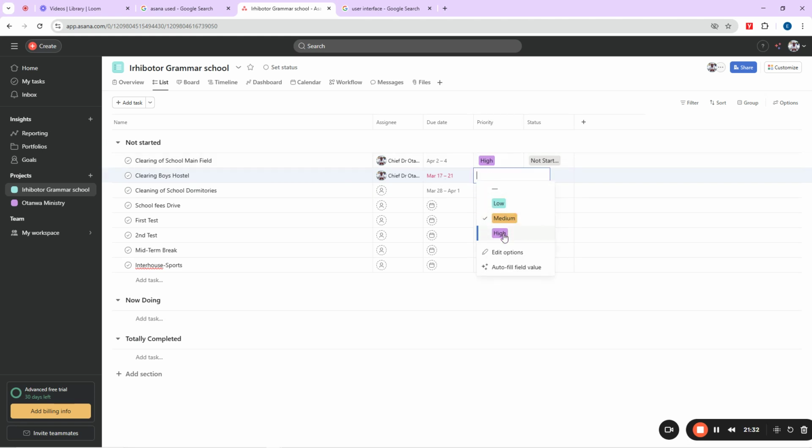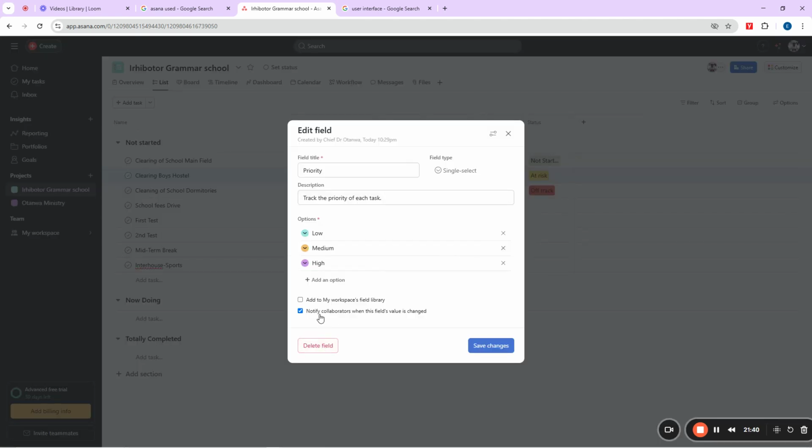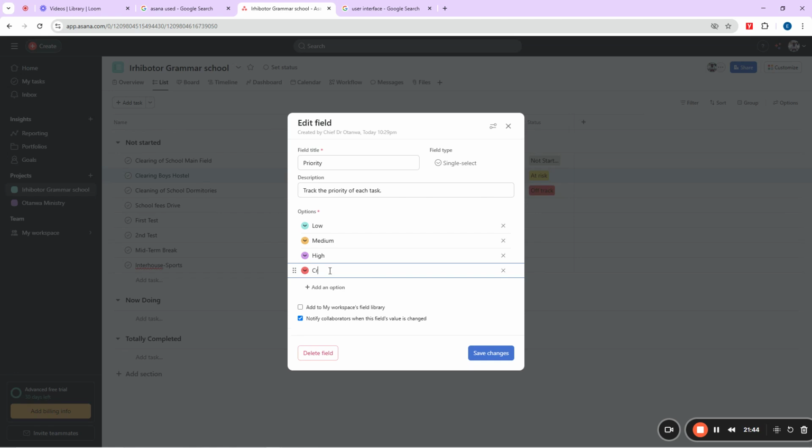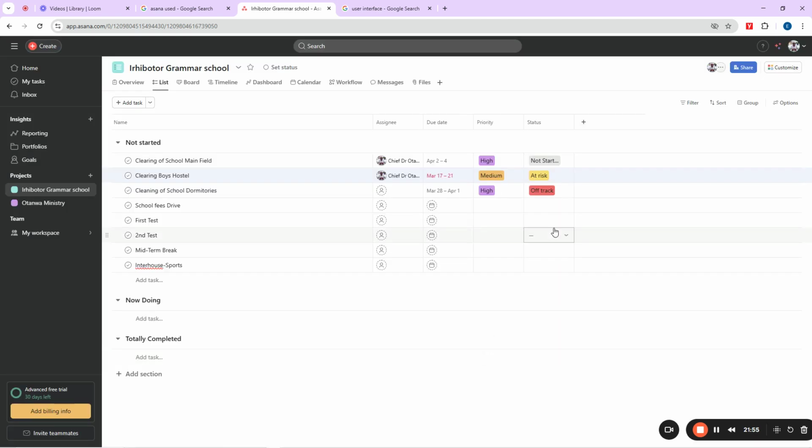Then of course this one, you should ensure that the school hostel is totally neat and sparkling. So don't use high priority, use critical, because that one is the image of your school, right? You can come here to add an option, say okay, critical. Let's call it critical, and you can put the color as red. You can now say okay, save changes. So this task is critical.